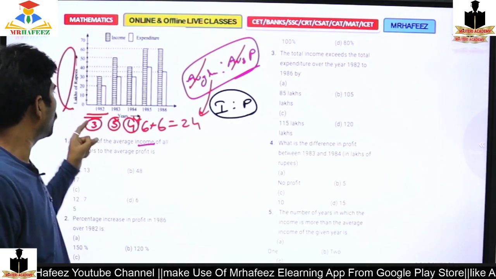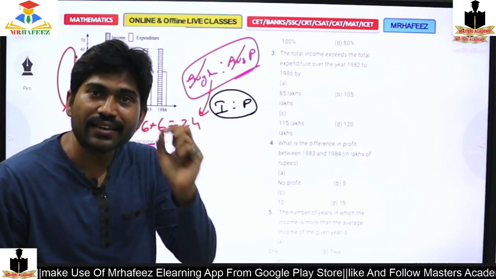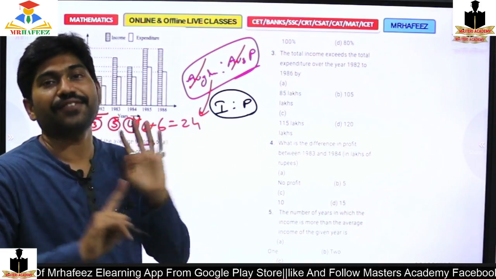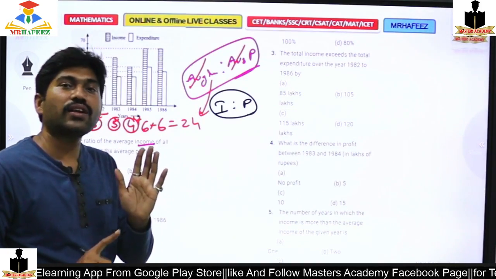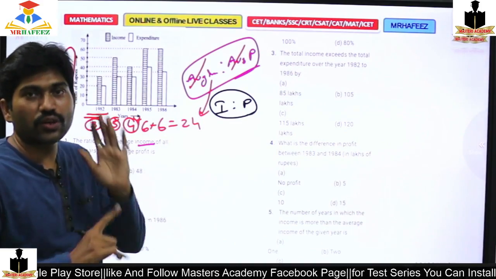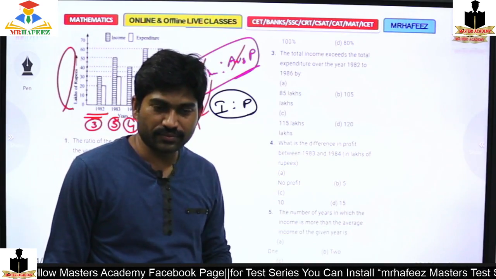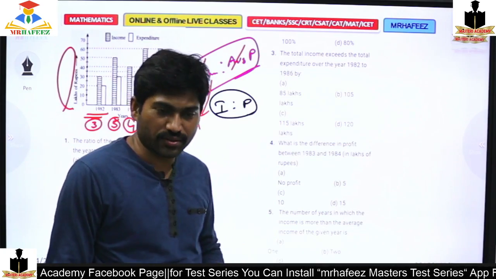Now the profit. What about the profit? Profit is nothing but the difference between income and expenditure. Income should be more and expenditure should be less, then only you will get a profit. That's it. If you understood, type in the comment box.